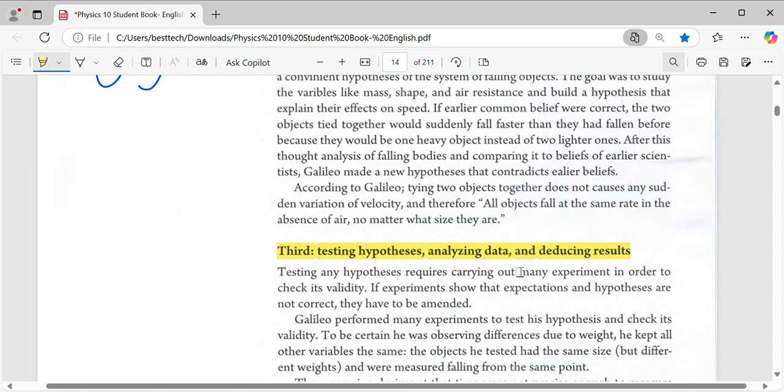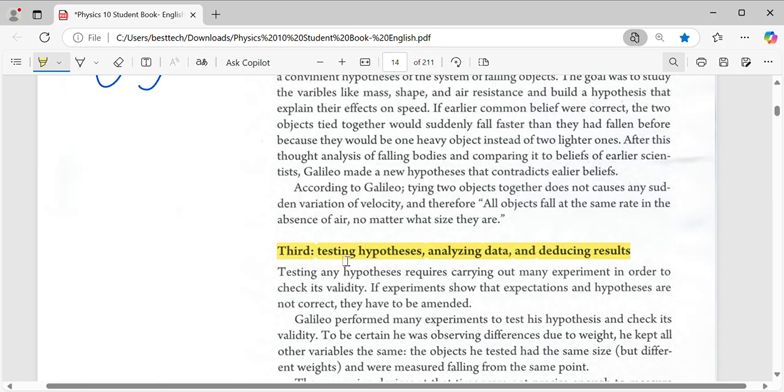Testing, analyzing data, and the result, the thing that he gets about the hypothesis: is it right or is it wrong? Maybe it's wrong. If it's wrong, he has to think of another idea. But if it's right, we will go to the last step. So the third is testing.